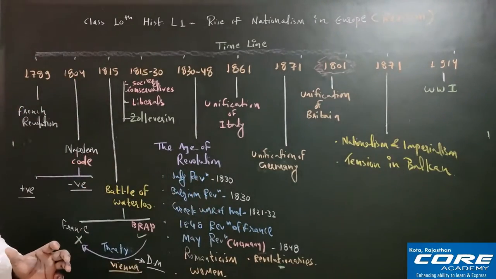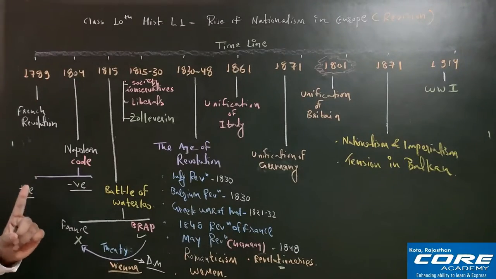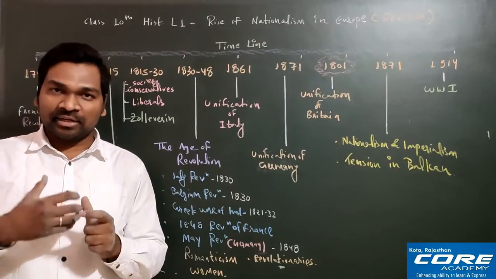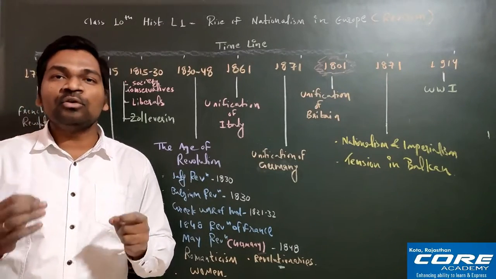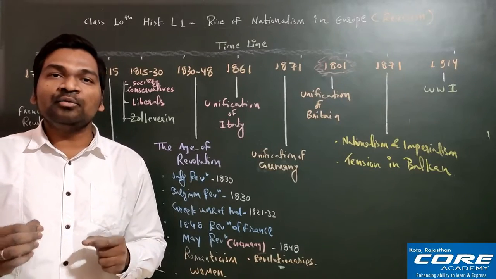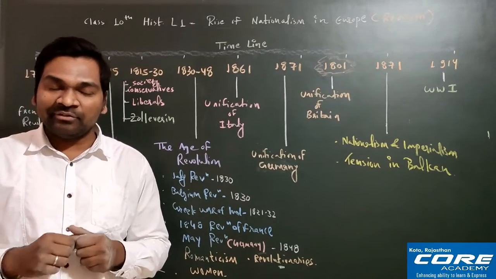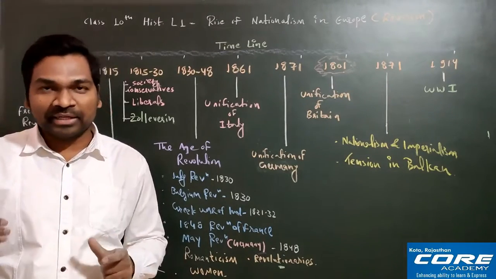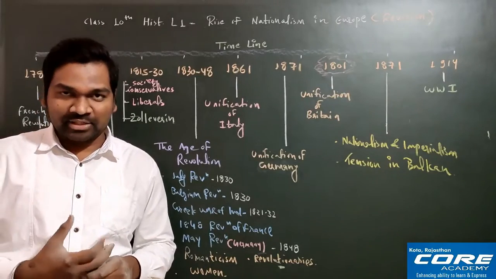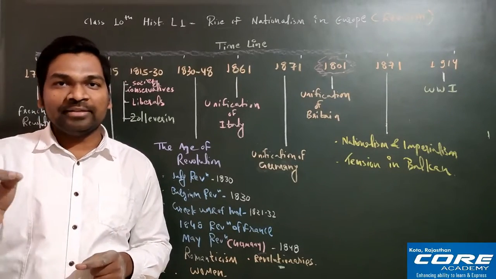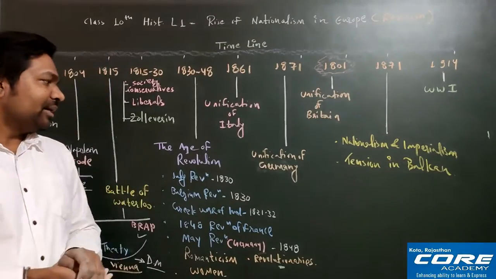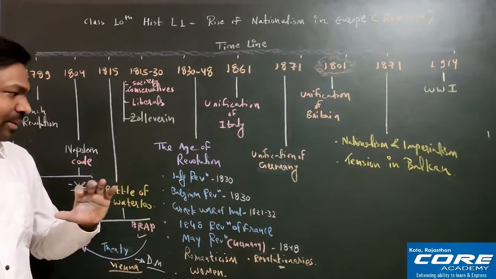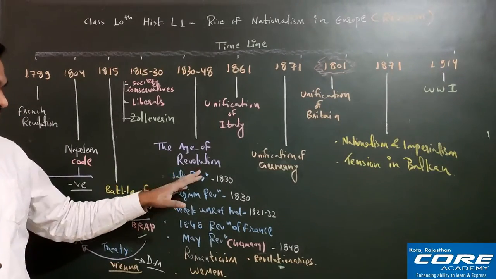So once again I'm repeating the first point. Dictatorship ended in France, monarchic system started in France. Monarchic system is the rule of king. So who was king? From 1815 to 1824 it was Louis XVIII, and in 1824 he died. That is why Charles X replaced him, and Charles X was the king from 1824 to 1830. Why till 1830 only? Because in 1830 the July Revolution took place in France, in which Charles X had to abdicate from his post. So remember, till 1830 only.